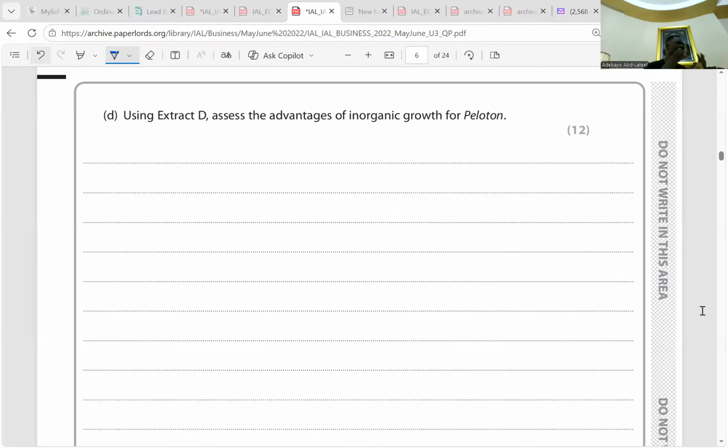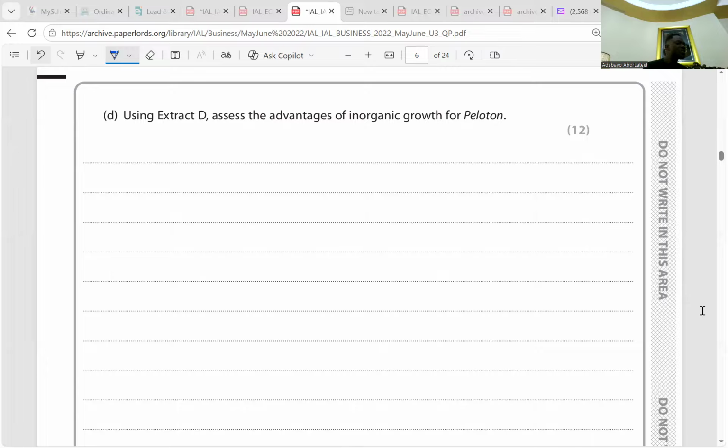I keep telling you about expansion. I told you yesterday, whenever there's integration or expansion, you have to think about diseconomies of scale. So the problem about this inorganic growth is that there could be diseconomies of scale from problems in coordination and communication as the business expands.